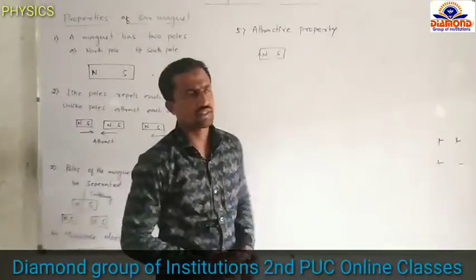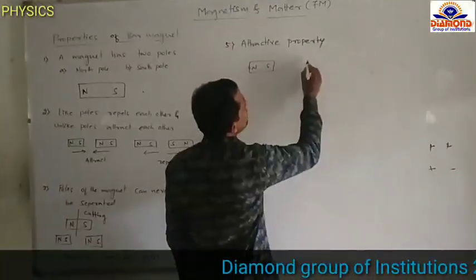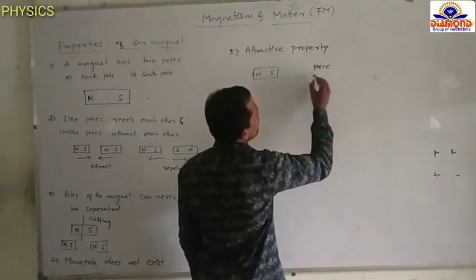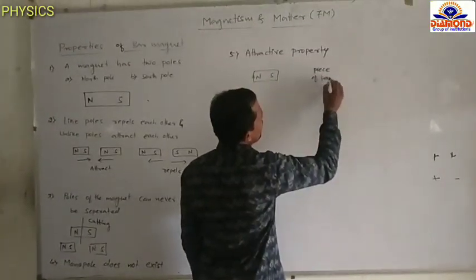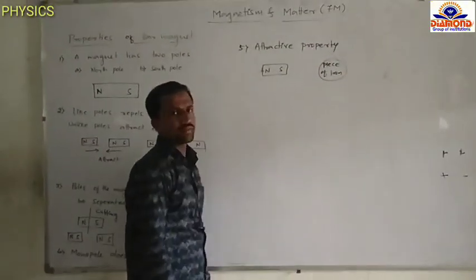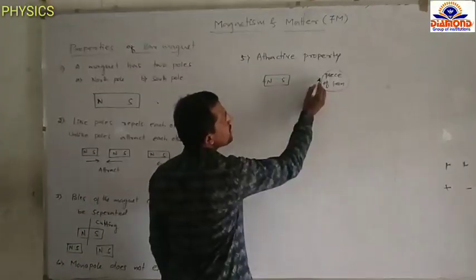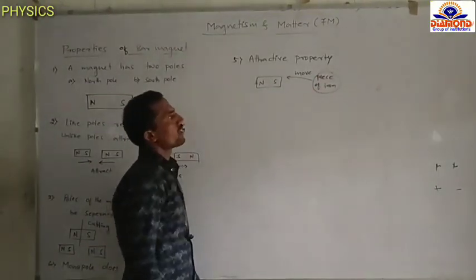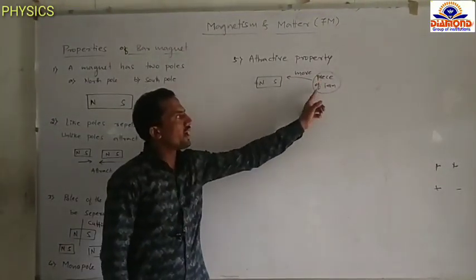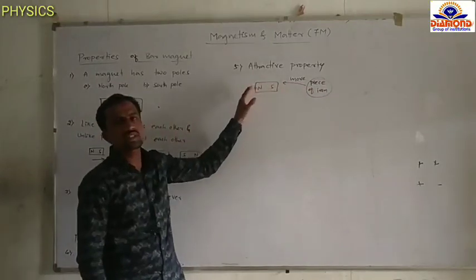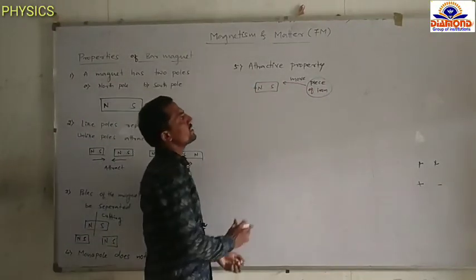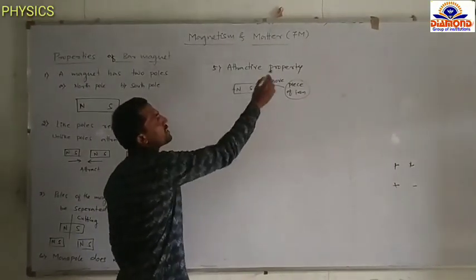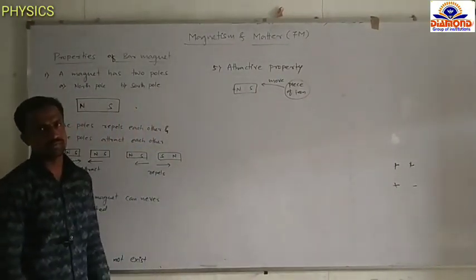These are the magnetic substances. For example, a piece of iron. When the piece of iron is moved towards the magnet, the magnet attracts the piece of iron. This means that the magnet has an attractive property.